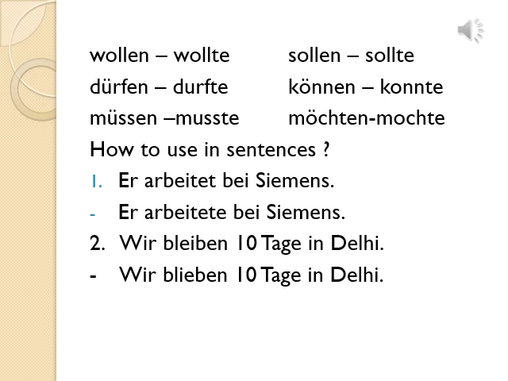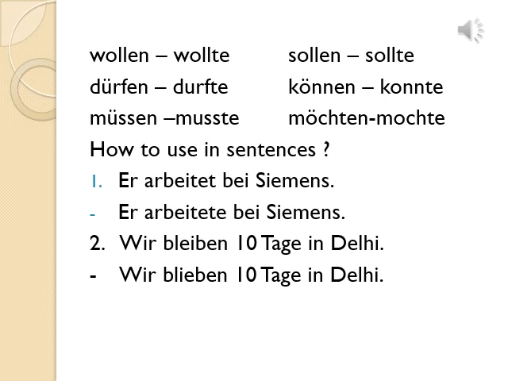Arbeitete. Now it is not enough just to write the Präteritum form, you have to do its conjugation. And here er is the subject, so you will conjugate the verb according to er, but ich and er/sie/es form remain the same. So er arbeitete bei Siemens, the same Präteritum form. And always keep in mind that at the second place only you will use the Präteritum form.